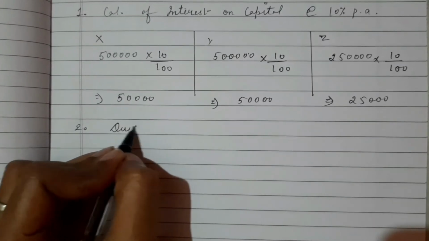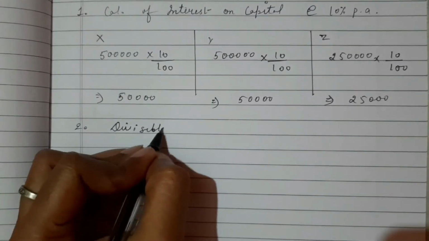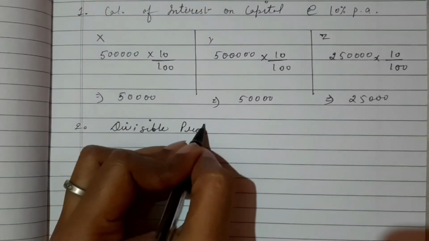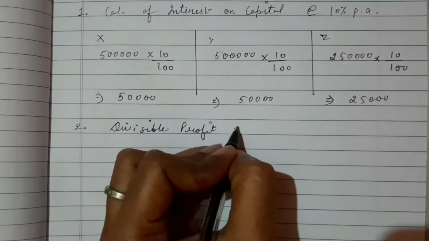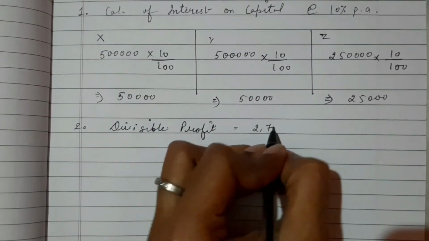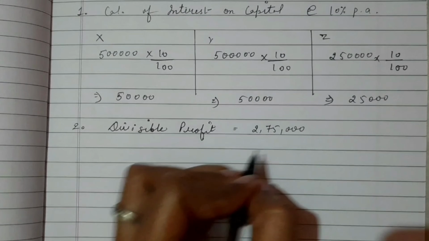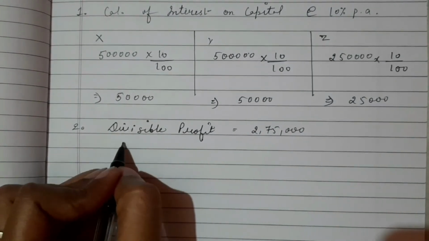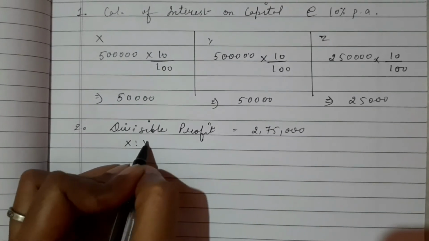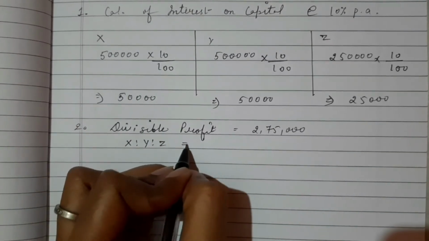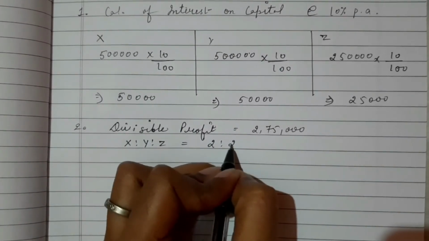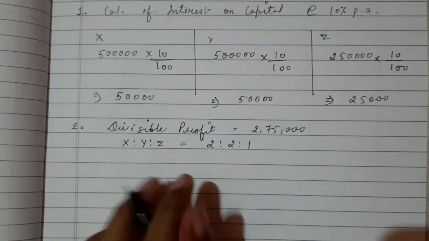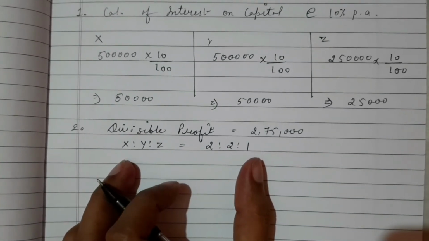So divisible profit is 2,75,000 rupees. And the ratio is X is to Y is to Z, given 2:2:1. Is this the profit sharing ratio? Yes.